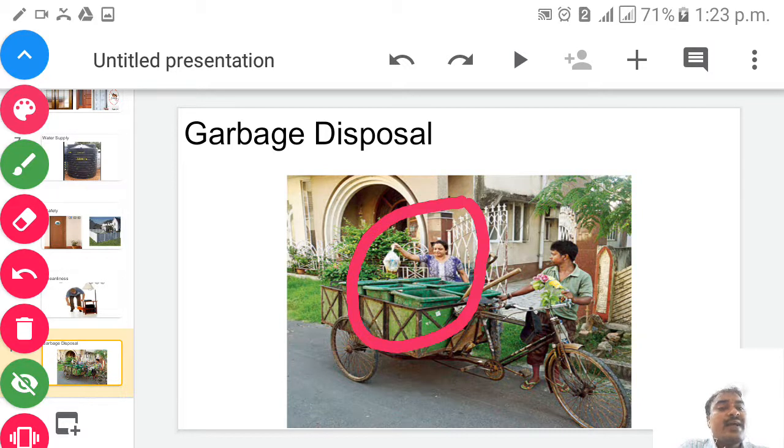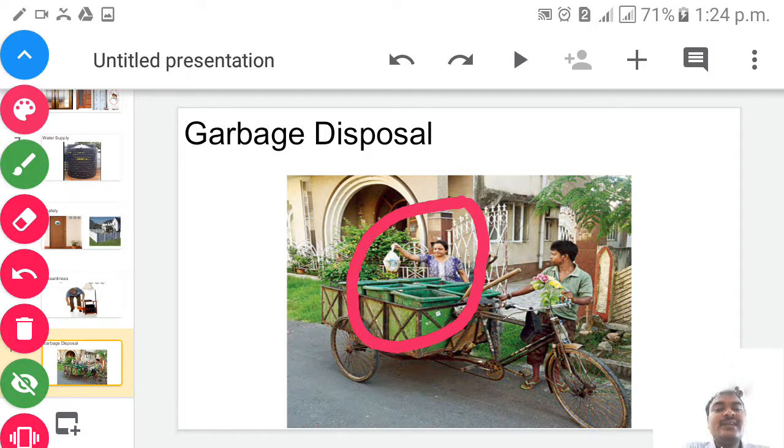So for that reason, we should be very careful, children, where we should throw the garbage. We have to always throw the garbage in the dustbin. We should never throw the garbage on the streets. If we throw it on the streets, then we will get a foul smell, and the people around us also feel so dirty about our cleanliness and our neighborhood, children. For example, we will see now that garbage plays an important role in keeping our home neat and clean. So remember children, garbage always should be thrown in the dustbin, not on the streets, isn't it children? So make it clear, and you have to tell your parents also, children, isn't it?